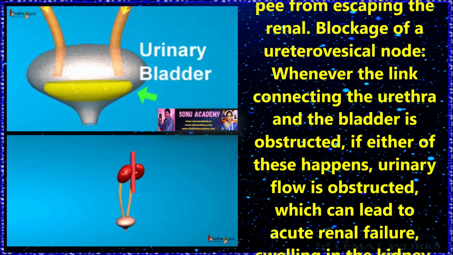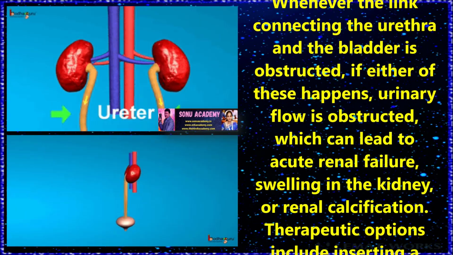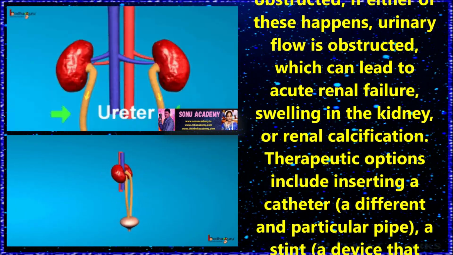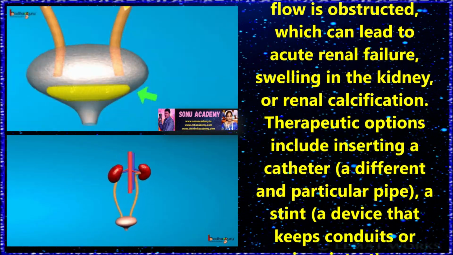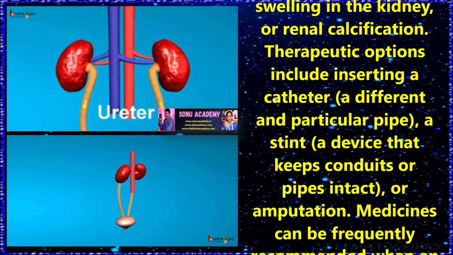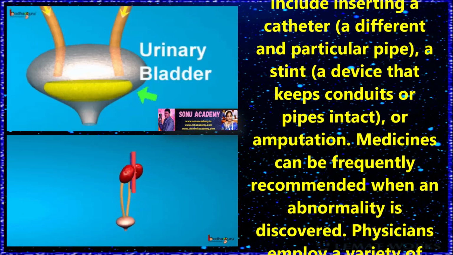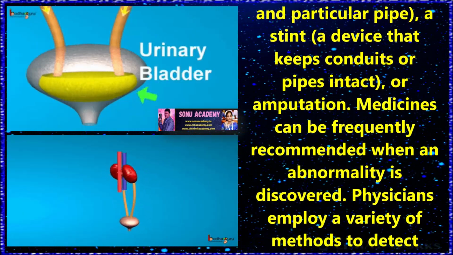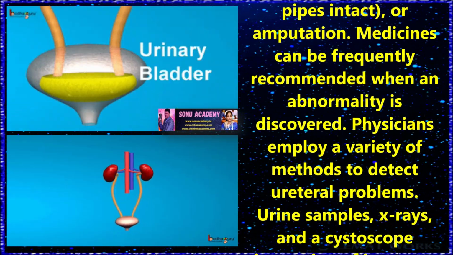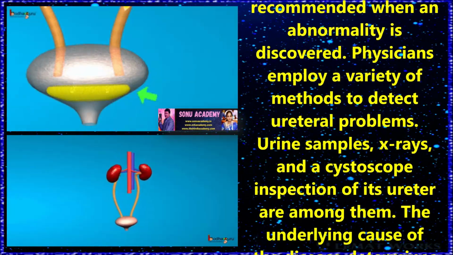If either of these happens, urinary flow is obstructed, which can lead to acute renal failure, swelling in the kidney, or renal calcification. Therapeutic options include inserting a catheter, a particular pipe, or a stent, a device that keeps the conduit intact. Antibiotic medicines can be frequently recommended when an abnormality is discovered.